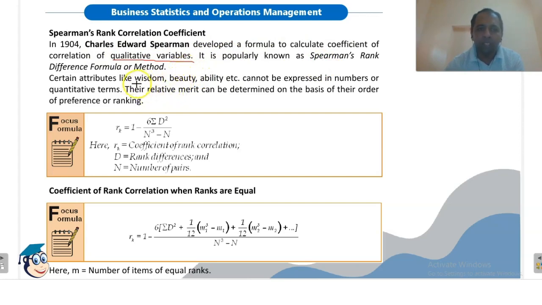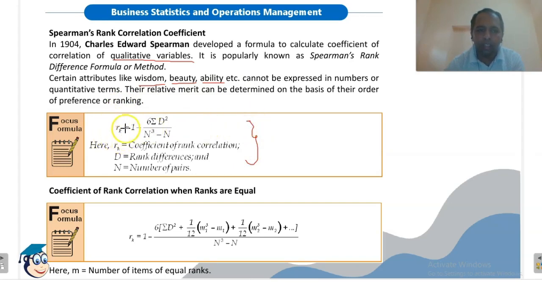Certain attributes like wisdom, beauty, ability cannot be measured quantitatively. But they can be ranked rather. Wisdom can be ranked, intelligence can be ranked, beauty can be ranked, ability can be ranked. But to give a mathematical or quantitative value to these attributes is not possible. So in such cases, we use Spearman's rank coefficient of correlation. Their relative merit can be determined on the basis of their ordered or preference ranking. In case of unequal ranking, when the ranks of all variables are different, we use this formula.